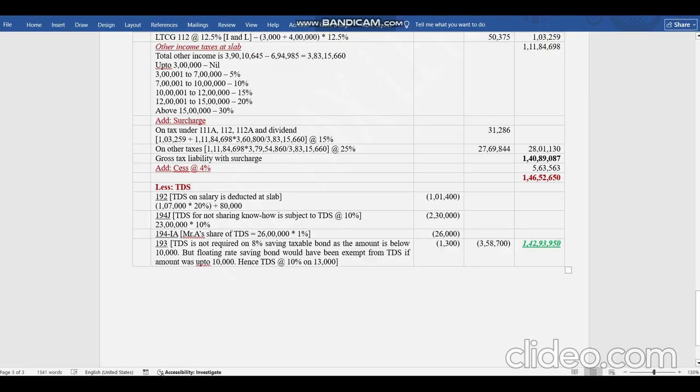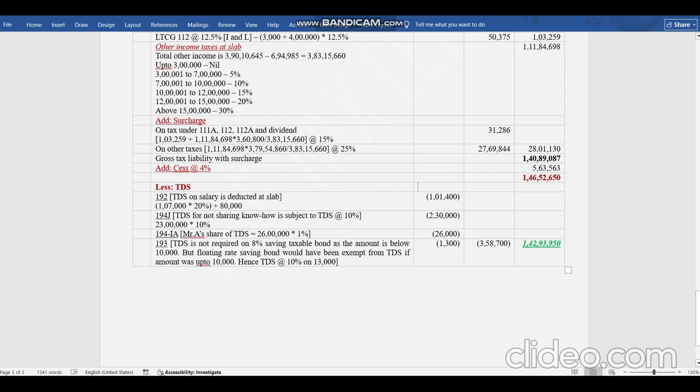So 192, how we have calculated: his income was 13,07,000, so he is falling under this bracket. So I have taken whatever is in excess of 12 lakhs. So 1,07,000 into 20%, plus 4 lakh into 5%, here 20,000, plus 3 lakh into 10%, 30,000, plus 2 lakh into 15%, 30,000. So total 80,000 I have taken over here. This is just a rough calculation, slab by slab I have not done it over here. So 1,01,000 is over. This is the TDS on salary.